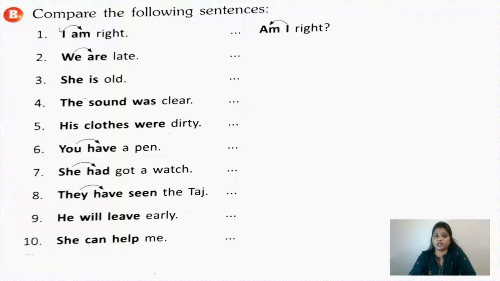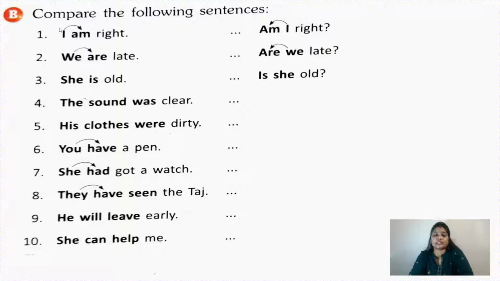In the same way, we are late. Just take out two fingers and you can say: we are. So, are we? I am. Am I? She is. He is. In the same way, you have to just interchange, children. So, we are late. Are we late? She is old. Is she old?